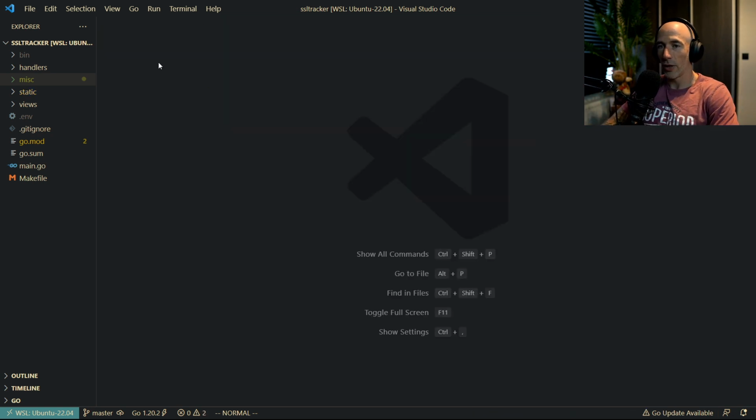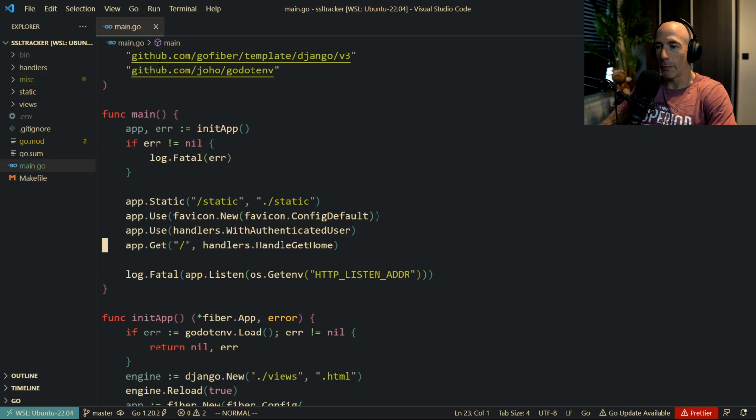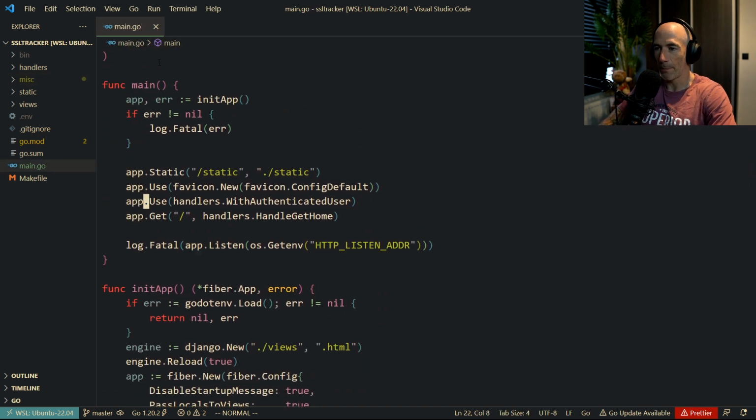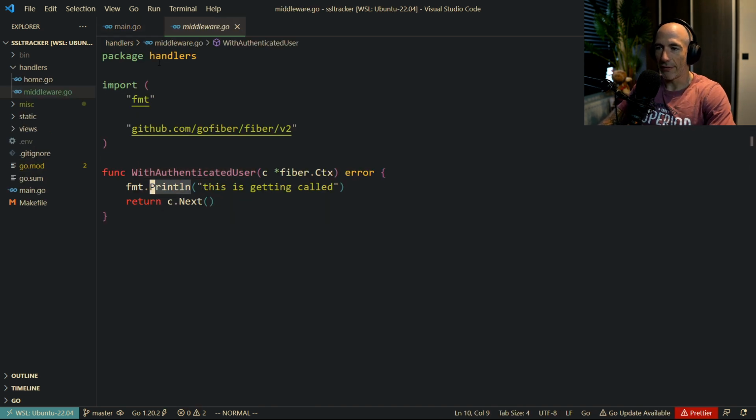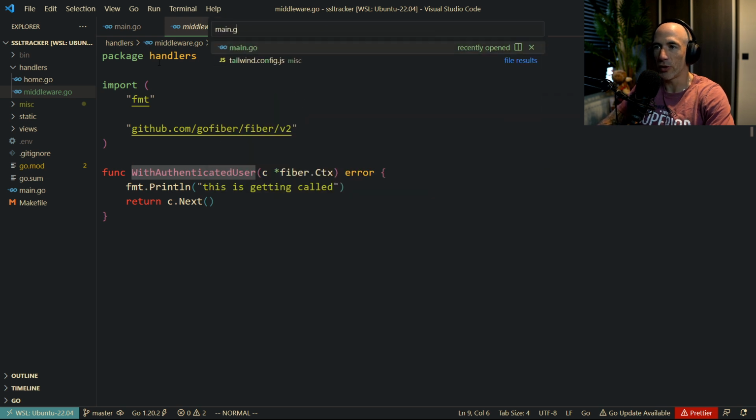So close all editors. Let's open up our main file here. So basically we have this thing called handlers with authenticated user. If I go into this, which is a very simple thing, right? It's basically a middleware function which is going to check if there is an authenticated user, but it does not need to be one, right? So how do you do that? Well, let me show you some cool stuff. First of all, what you need to do if you use Fiber.